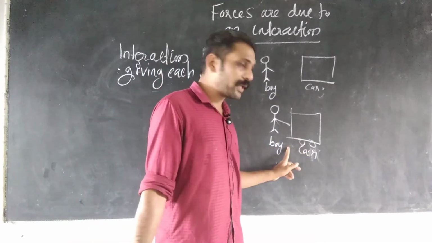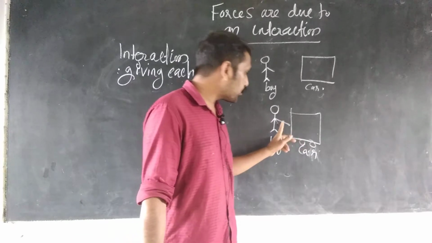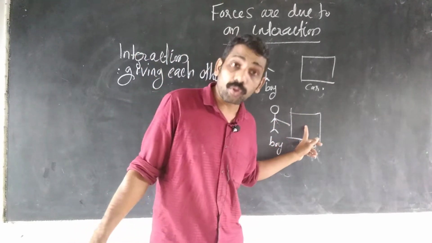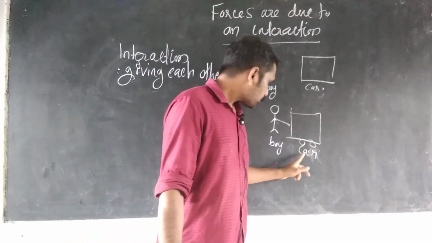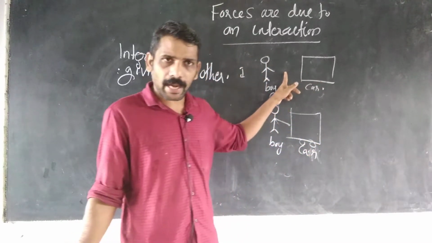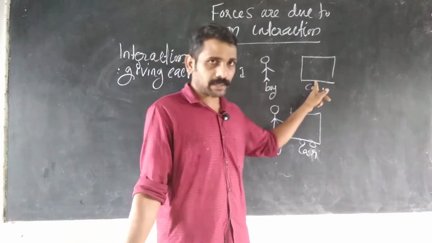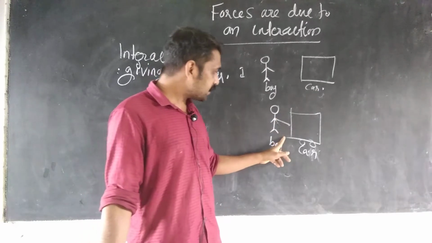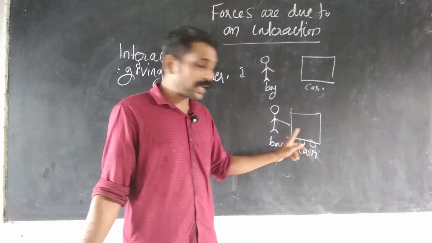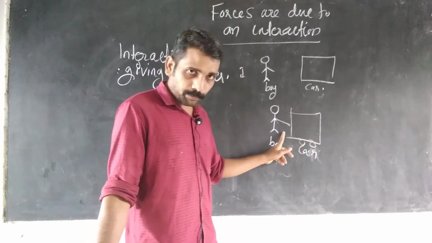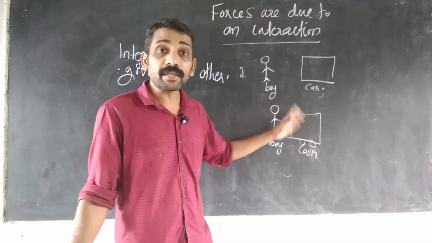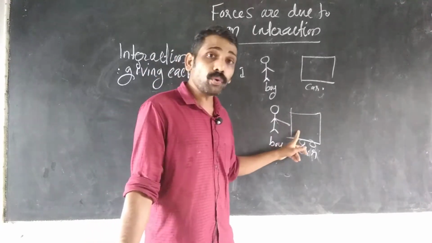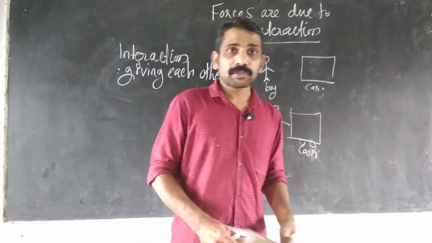Here force has happened because both the boy and the car are involved. In the other case force did not happen because they are separate, they are not involved. In this case they are in contact, they involved in giving force. So for a force to happen, two objects must be involved.